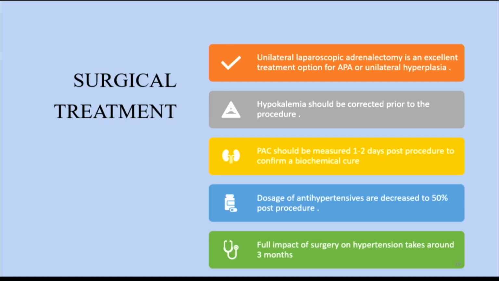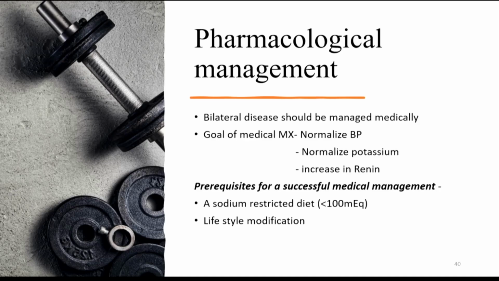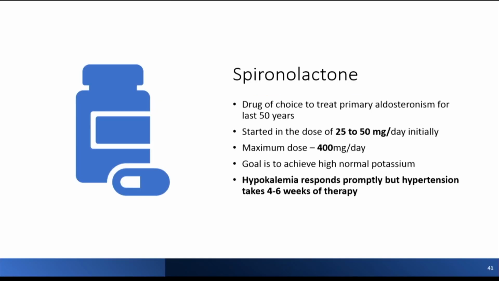Surgery is not that difficult. Laparoscopic surgery with a good hand is quite easy. After surgery, within a few days, the dose of antihypertensive medicines will come down, and the full impact will be at around 3 months, where the requirement of medicines will go down significantly. In medical management, we have several options available. The goal of medical management is to normalize blood pressure, to increase the potassium level, and to increase the renin level whenever possible, in addition to lifestyle modification.